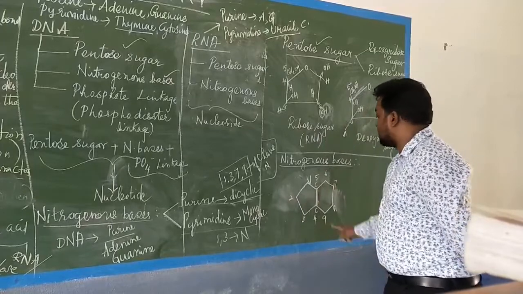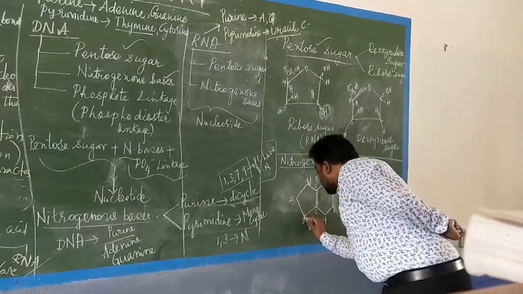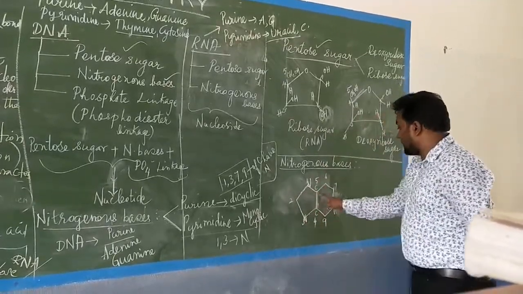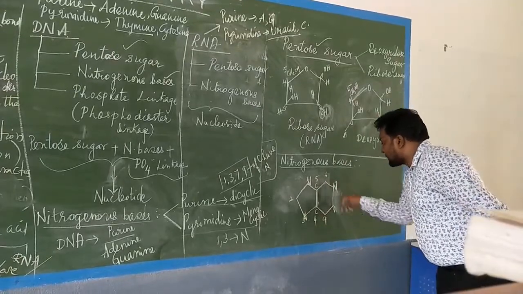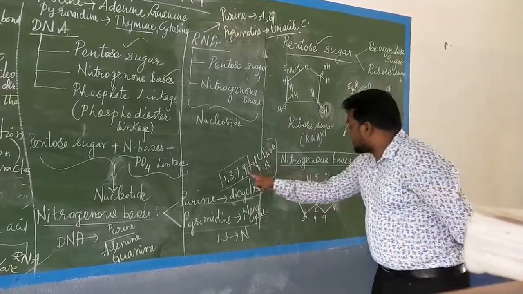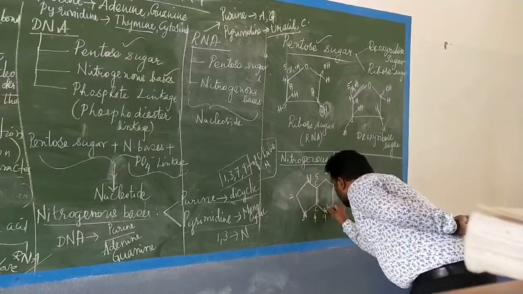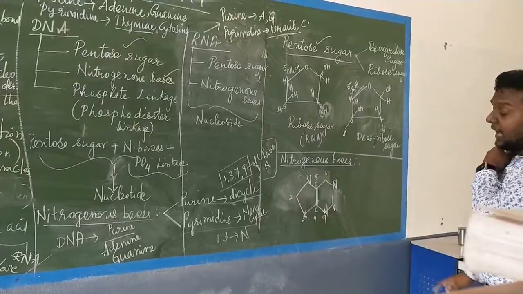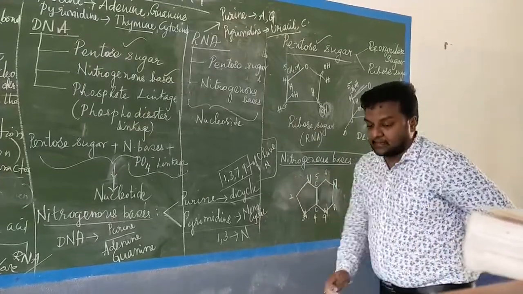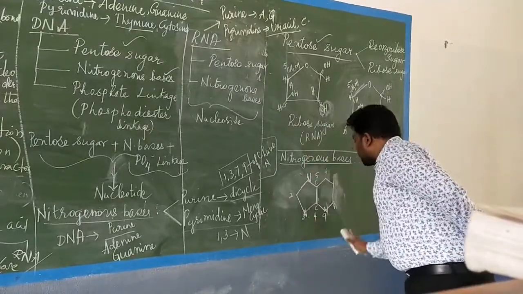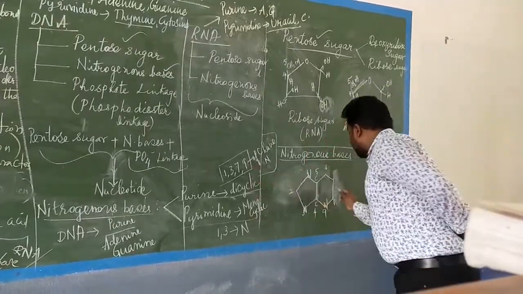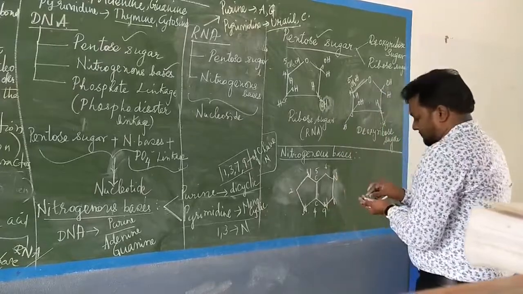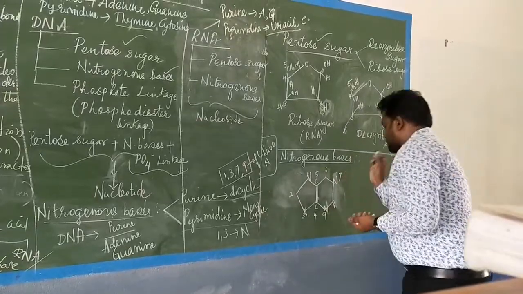First position nitrogen. 1, 2. This is the third, so nitrogen. Then there is 7 here, the 7 is present, so nitrogen. Then the 9th position, here also the nitrogen is present. This is N at the 7th position. For clarity, I deleted it now. This is the 7th position. Clear?